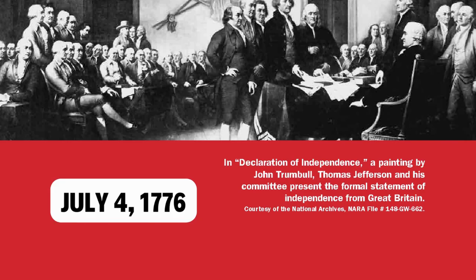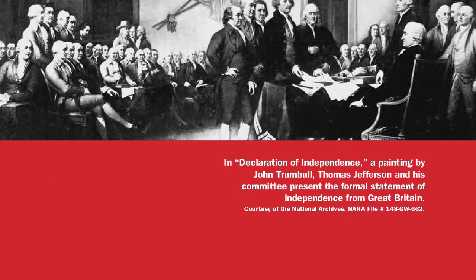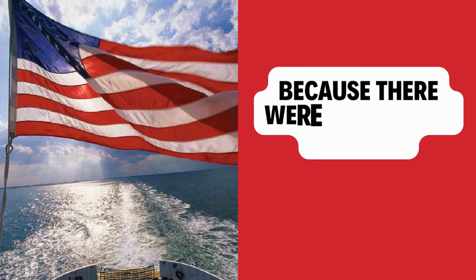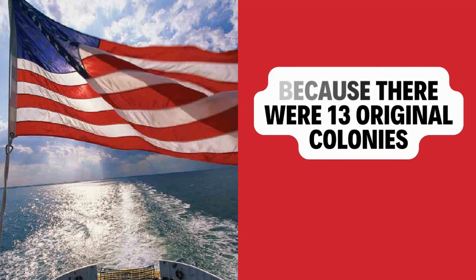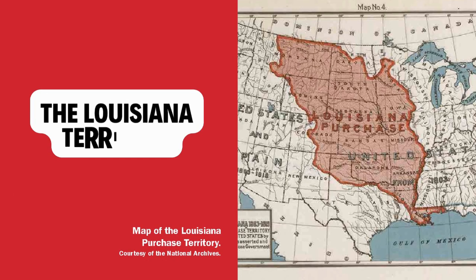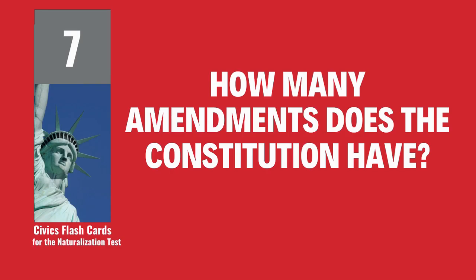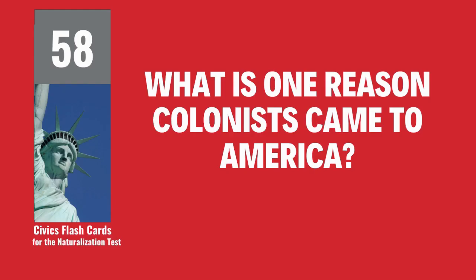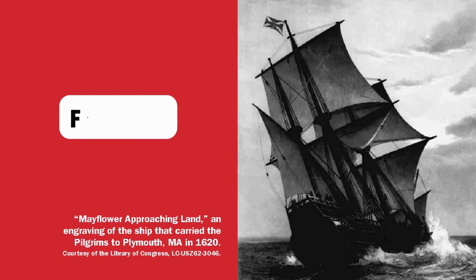July 4, 1776. Why does the flag have 13 stripes? Because there were 13 original colonies. What territory did the United States buy from France in 1803? The Louisiana Territory. How many amendments does the Constitution have? 27. What is one reason colonists came to America? Freedom.